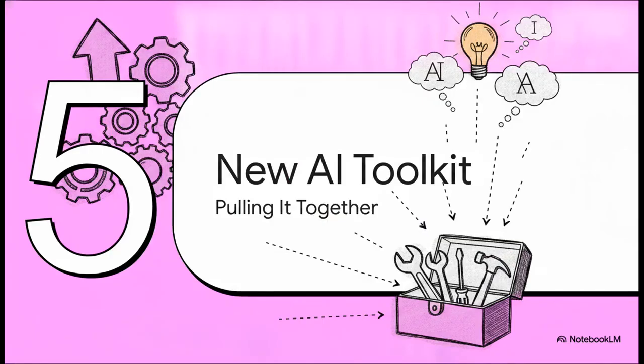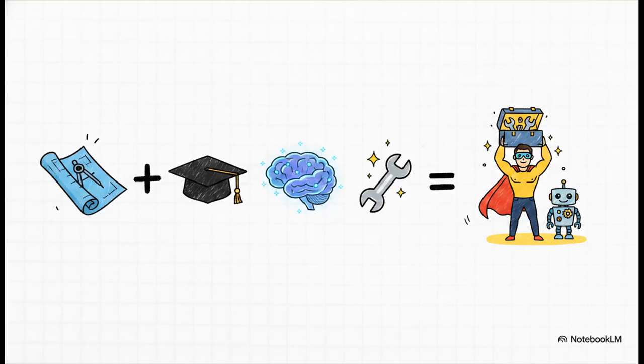Section 5. New AI Toolkit, pulling it together. Let's see how this all builds together. It really all comes down to this simple equation: the universal formula plus teach me plus think with me plus improve this equals an empowered prompt engineer. And hey, that's you. You now have a complete, highly structured toolkit. Just remember, treating AI like an eager intern and giving it these structured, boundary-setting instructions changes absolutely everything about the quality of the results you're going to get.